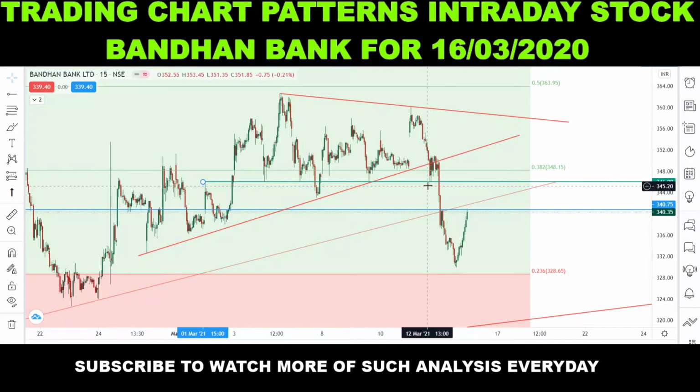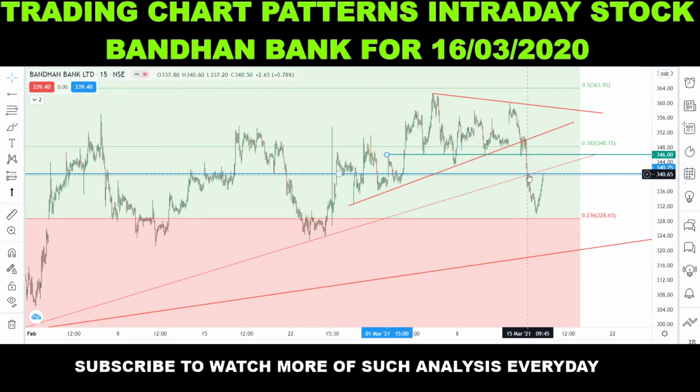So what happened today? The stock went down, down, down, and it gave a breakdown of this level, 340 levels. It gave a breakdown below 340. It even moved below that and made a low of 331, 32. And after that the stock gave a good sort of a recovery.